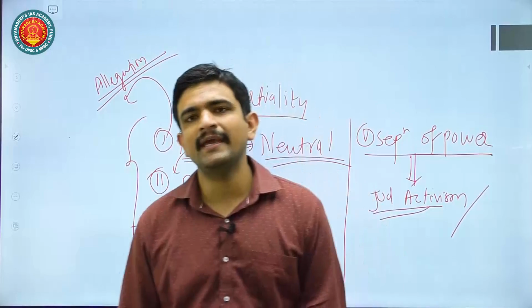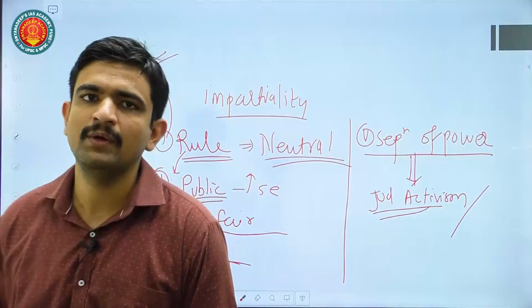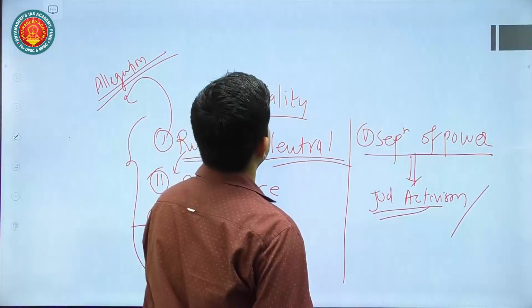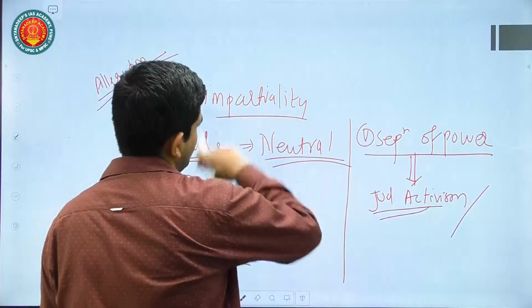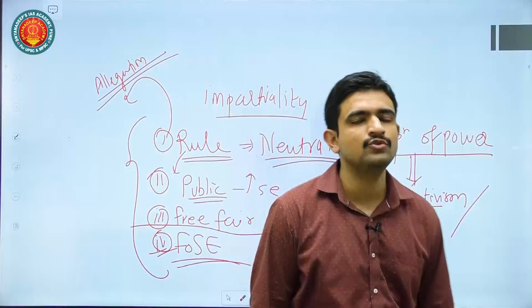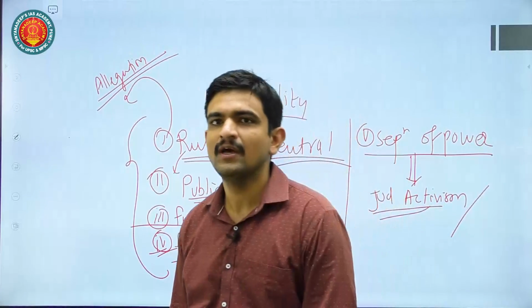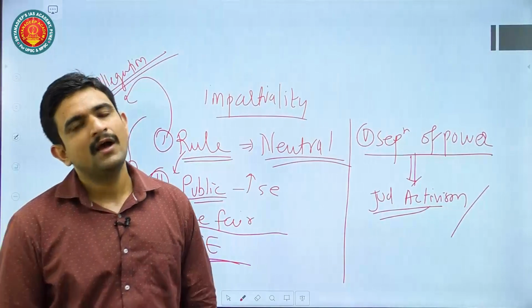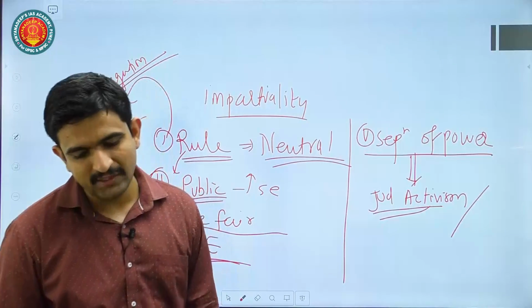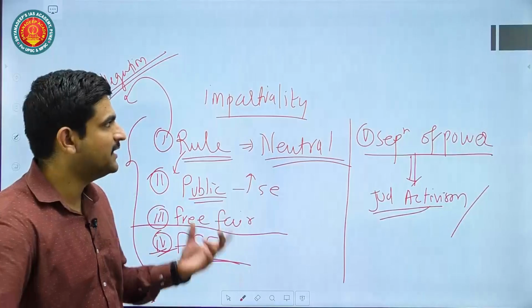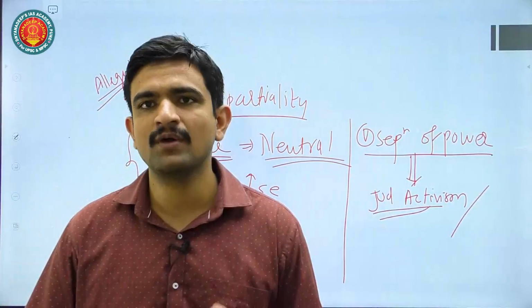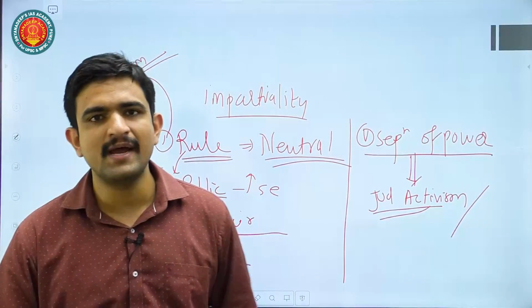For this, the judiciary can certainly take some innovative measures. For example, solving questions associated with these issues on a priority basis, because we know that in the judiciary there are a lot of pending cases. There are 4 crore pending cases at present in the judiciary, so that also needs to be improved. Impartiality along with efficiency, both are essential values for the judiciary. In that way you can conclude that answer.